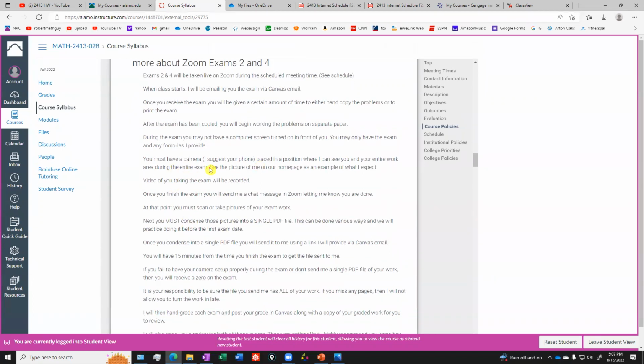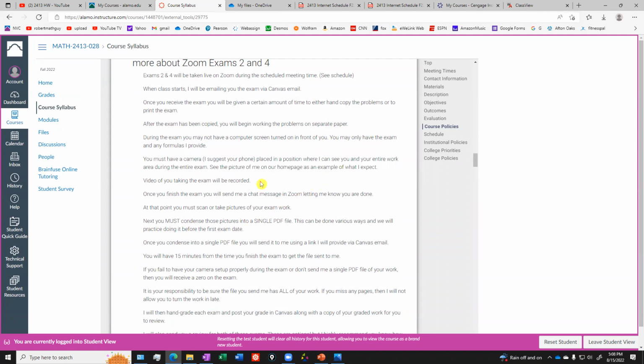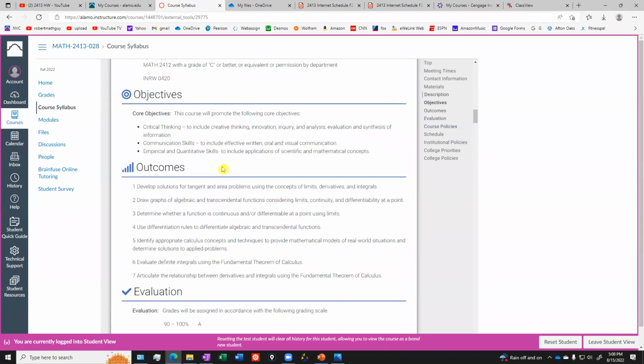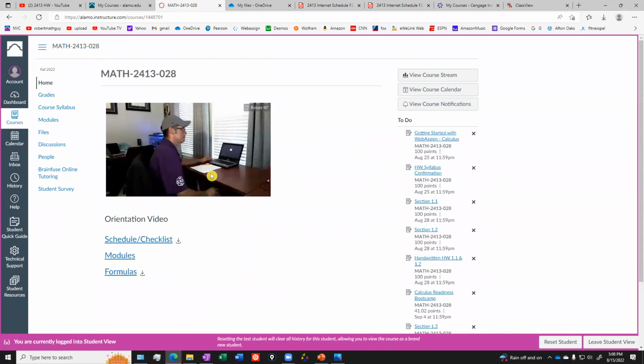So the camera, okay, this is a very, very big deal right here. The camera that you have set up during the exam has to be set up in a way that I can see you and everything in front of you. So that's why if you go to our home page, there's a picture of me sitting at a desk. This is the way I want your camera to be set up during a test. Notice you can see me, you can see my desk, you can see everything in front of me. Of course, this computer would be either closed or moved out of the way during the test.